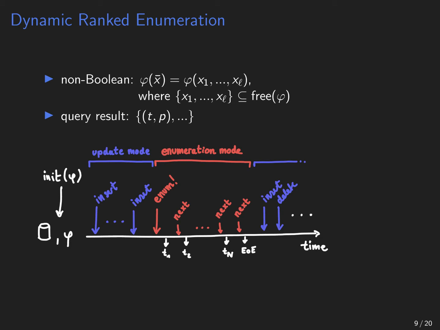And because we work with probabilistic databases, each of these assignments also has a probability. We want to enumerate the set of assignments ranked by their probability. So it means the most probable assignments should come first. And again, we are in a dynamic setting, so we want to allow single tuple updates to the database. And what we get is we have two modes for our algorithm. So we have the update mode where we accept updates, and we have the enumeration mode where we enumerate the result set.